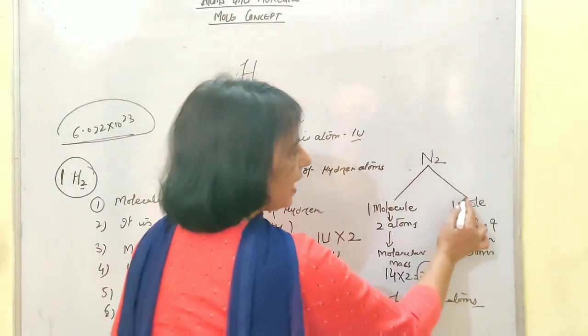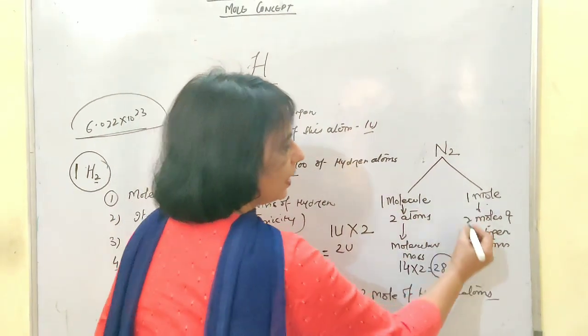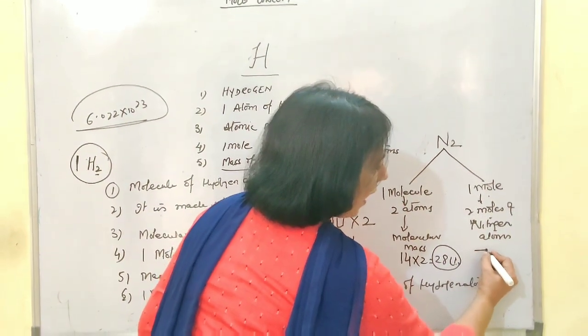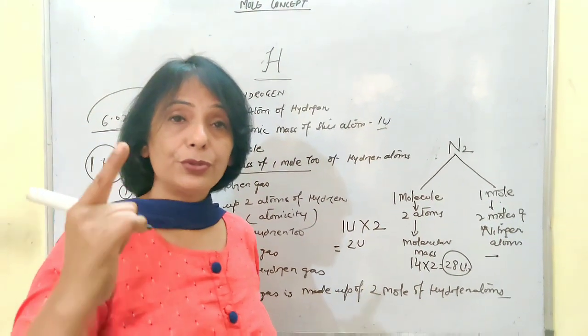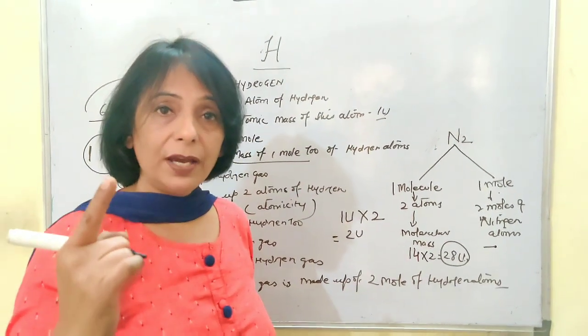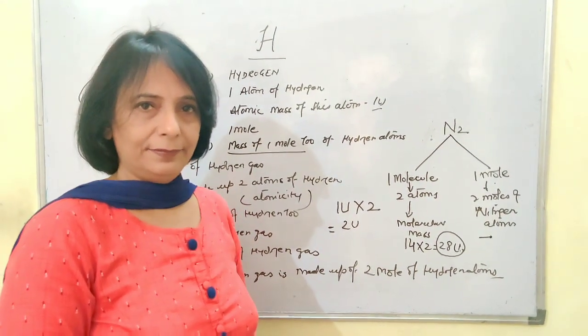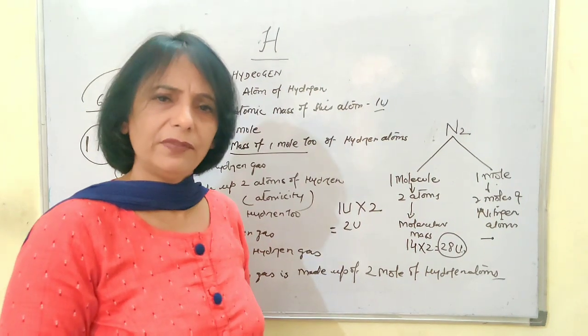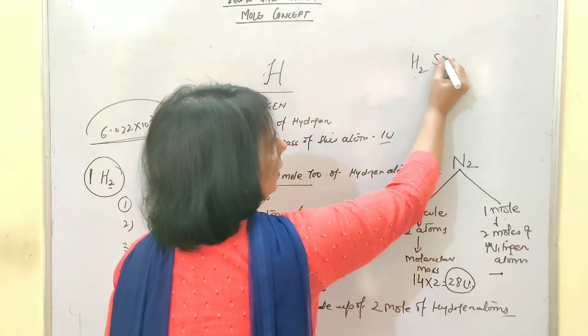But if you have taken it as 1 mole, which is made up of 2 moles of nitrogen atoms, that means now you have to add the masses of 2 moles of nitrogen atoms. That is going to be a huge number. And if that much quantity is there in your hand, you can very easily feel it. So let me give you one more example.